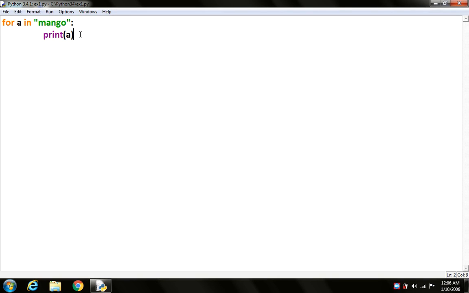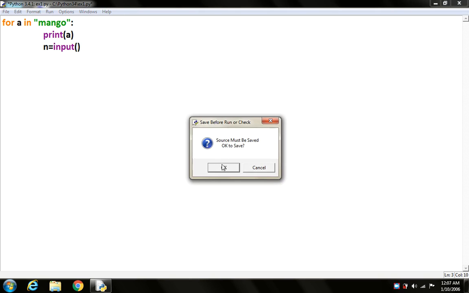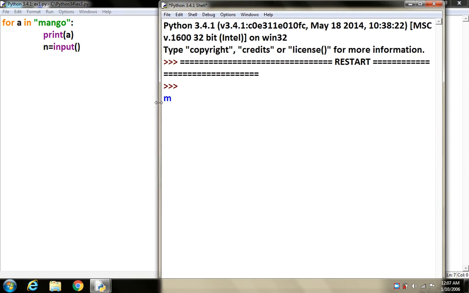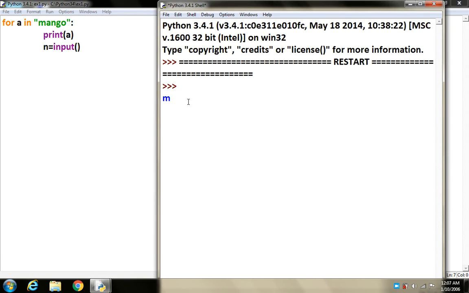In order to know that it is moving step by step, let us put an input statement so that our output screen waits for our input, so that we can see the execution of the loop. Let's save it and run it. In the first iteration it is printing M and waiting for my input. That means this is your second iteration. It is printing A in this iteration. This is my third, printing N. This is G and this is O. In this way we can understand that first it is printing M, then A, then N, G, and O.